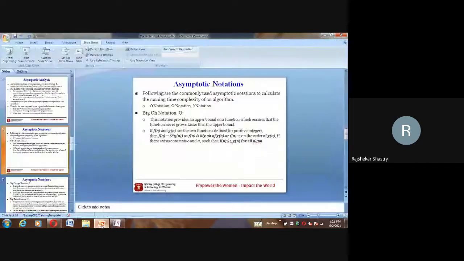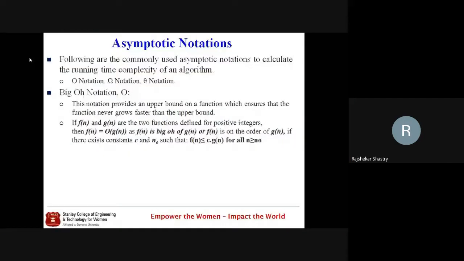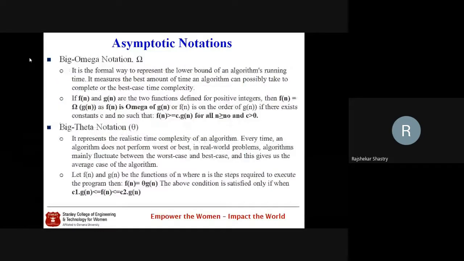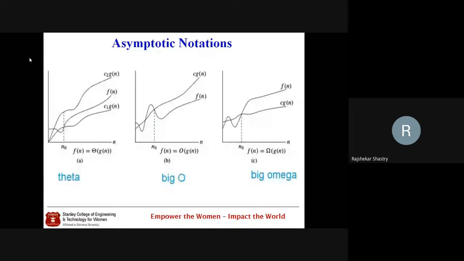This big O notation is indicated graphically like this. This particular condition is true when n is greater than or equal to n naught for some constant c. When n crosses the n naught value, we say that f of n is big O of g of n. That is what is shown here, big O in the middle of the graph.